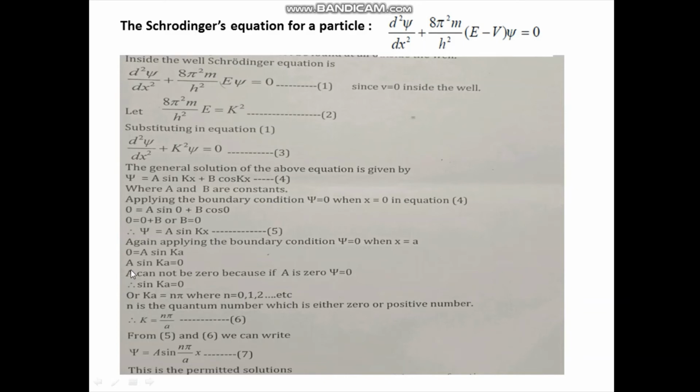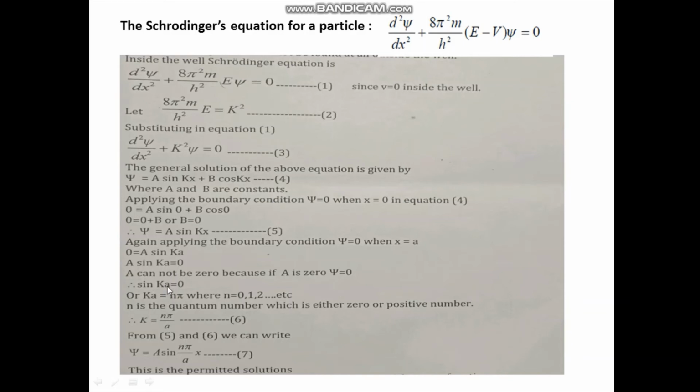So we have sin ka is 0. Now we already got b is 0. One constant is already 0. So if b is 0, a need not be 0, because both constants a and b need not be 0. So if a is not 0, then what is remaining? Sin ka will be equal to 0. So I can write sin ka is 0.